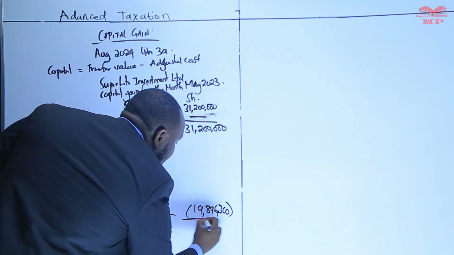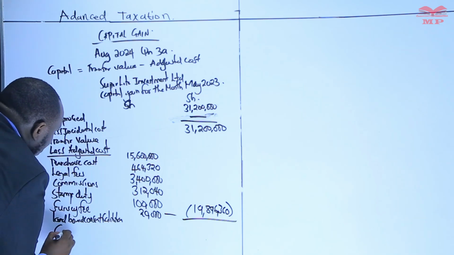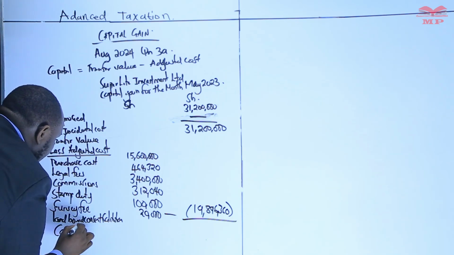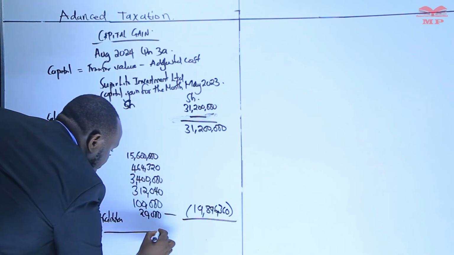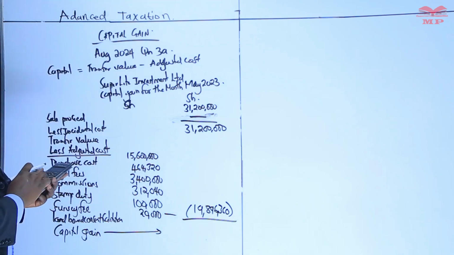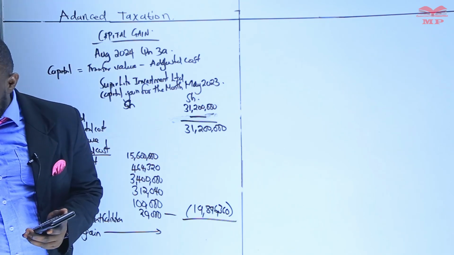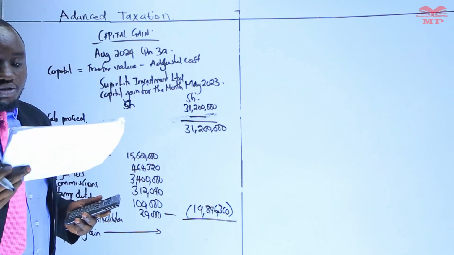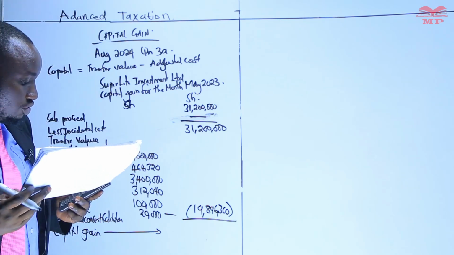At that point, when we less transfer value minus the adjusted cost, we have what we call the capital gain. We get the figure for the capital gain. So the capital gain should be 31,200,000, 31 million. We pick the paper and look at it again, so make sure that everything is okay so that we don't miss anything.